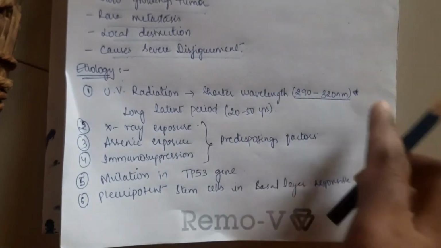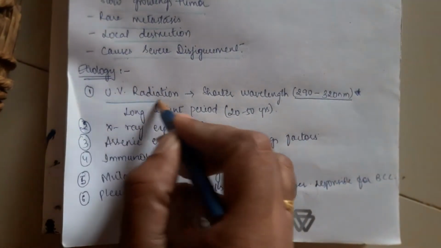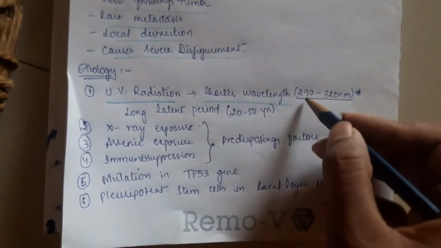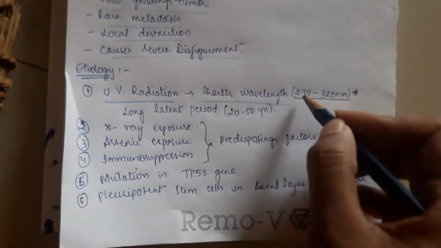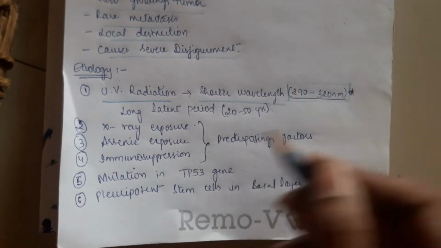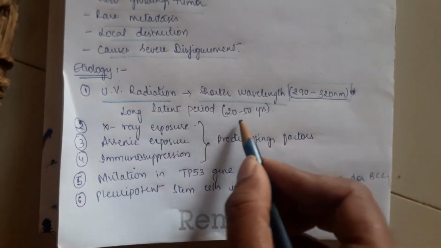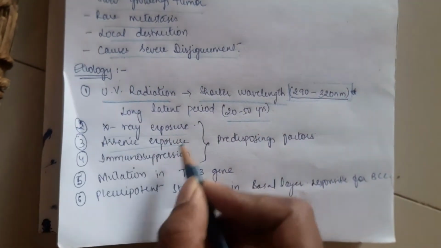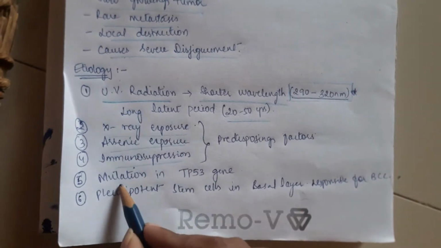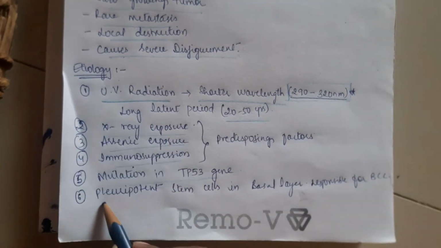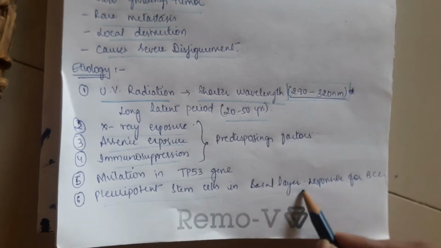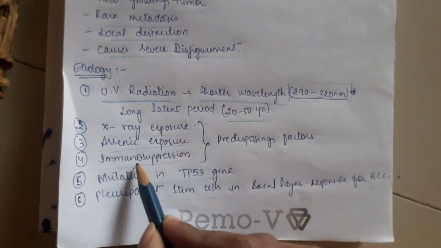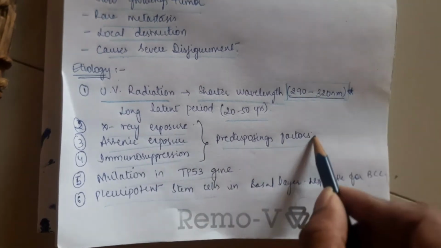Coming to the etiology of basal cell carcinoma: UV radiation, especially shorter wavelengths, from 290 to 320 nanometers. This is an important point. Just remember this point. And it has a long latent period, that is 20 to 50 years. Next, X-ray exposure, arsenic exposure, immunosuppression, mutation in the P53 gene and pluripotent stem cells in the basal layer are responsible for basal cell carcinoma. X-ray exposure, arsenic exposure and immunosuppression are the predisposing factors.